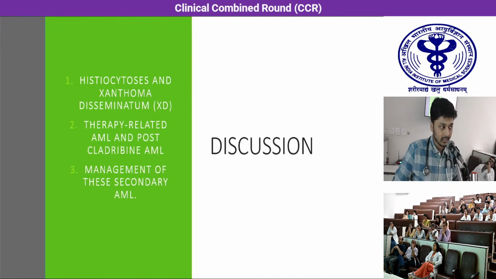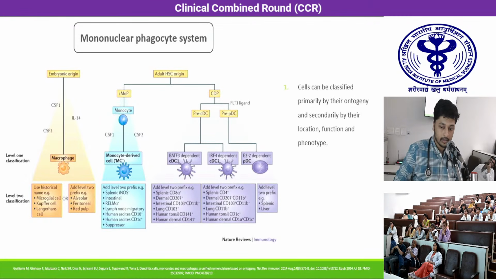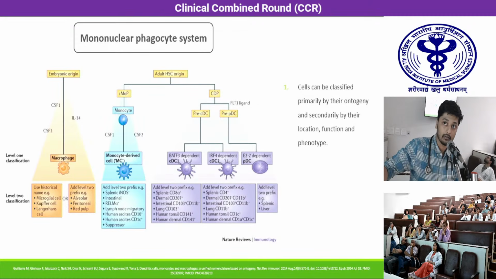So I'll be briefly discussing this case under 3 subheadings: histiocytosis, xanthoma disseminatum, therapy-related AML, and management of these secondary AMLs. This is a schematic of the mononuclear phagocyte system, which has multiple cells. These cells can be classified primarily by their ontogeny, which is their cell of origin, and secondarily by their location, function, and phenotype. So any cell which is of an embryonic origin would be a macrophage, and cells from an adult hematopoietic stem cell origin would be either a monocyte or a dendritic cell. And the Langerhans cell is a specific type of macrophage which resides in the skin.